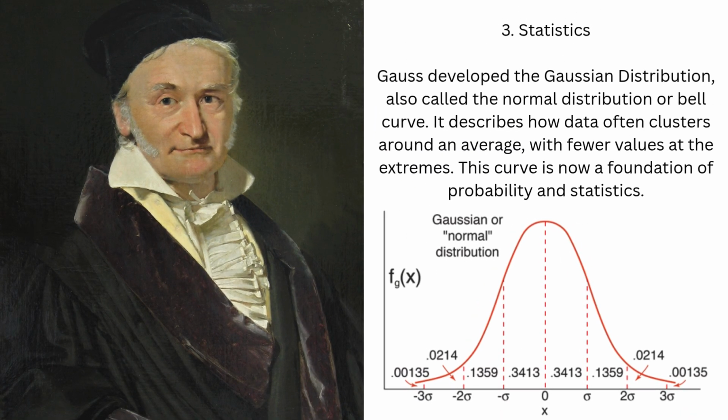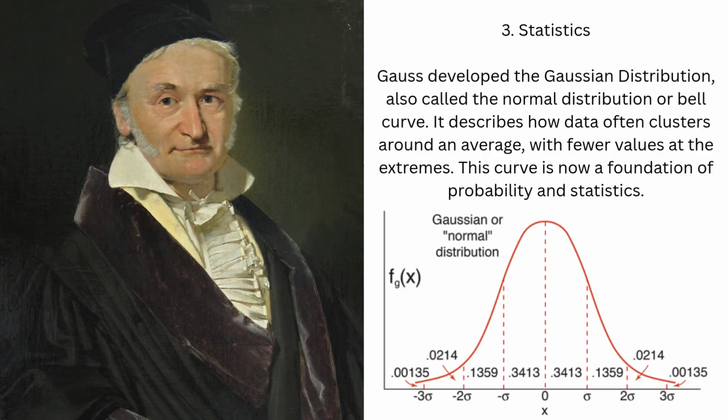Statistics. While studying astronomy and errors in observation, Gauss discovered that measurement errors followed a predictable pattern. He modeled them with a bell-shaped curve, which became known as the Gaussian distribution. This idea explains phenomena from test scores to human height.